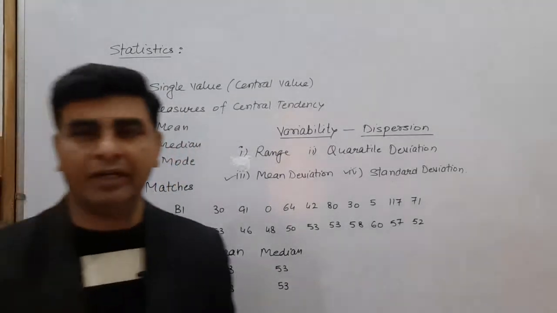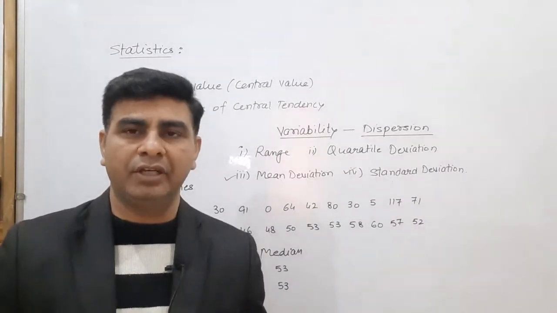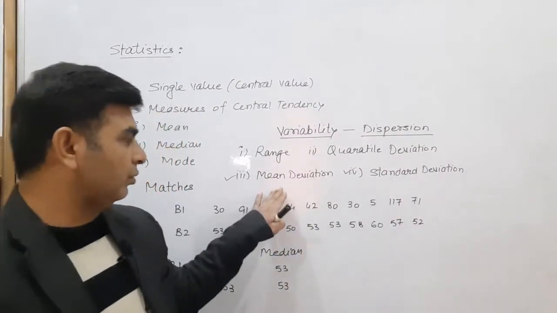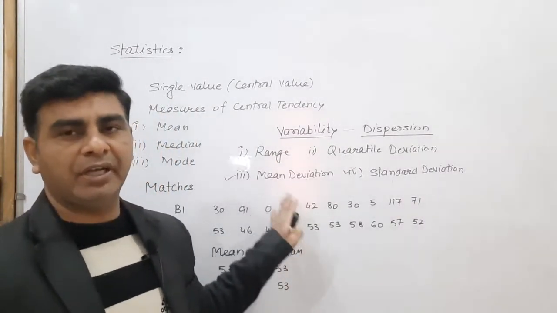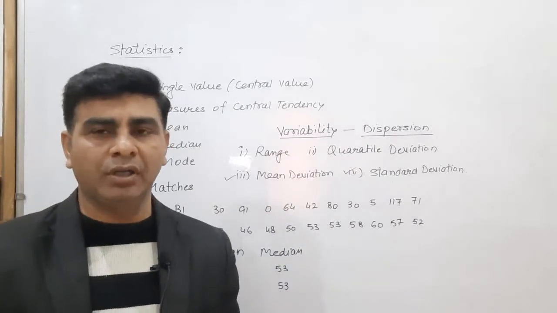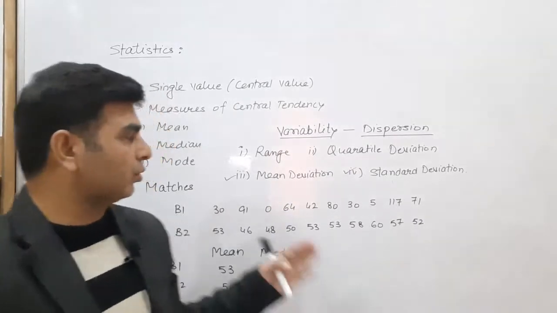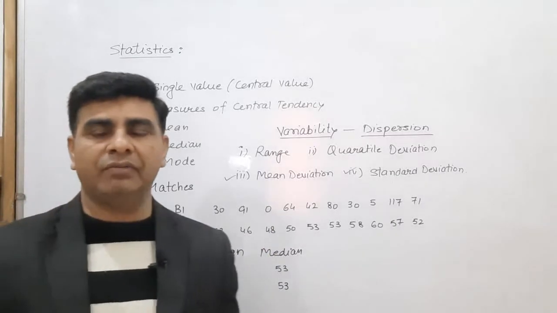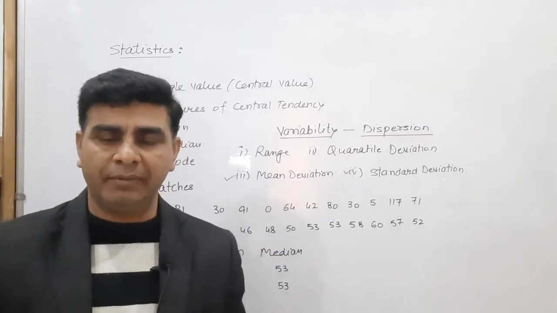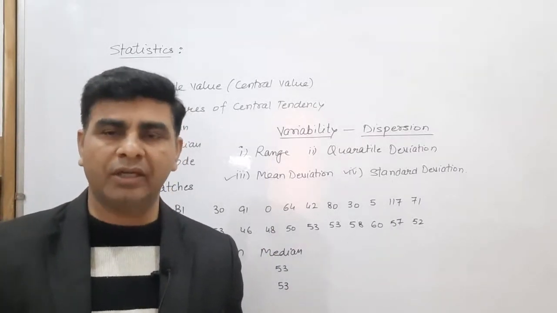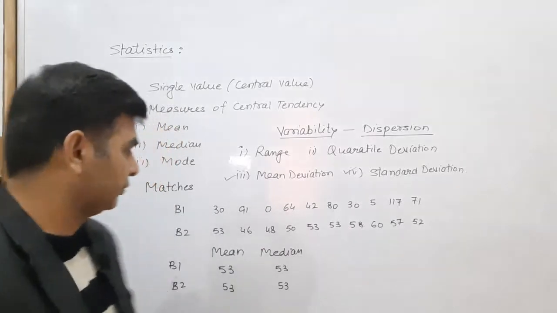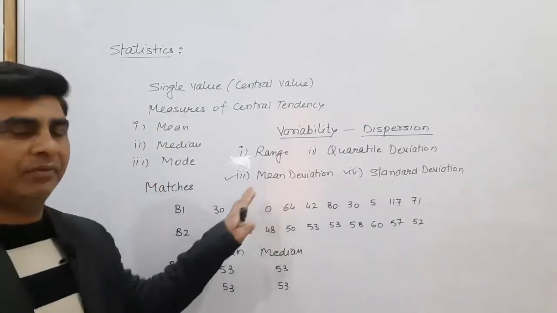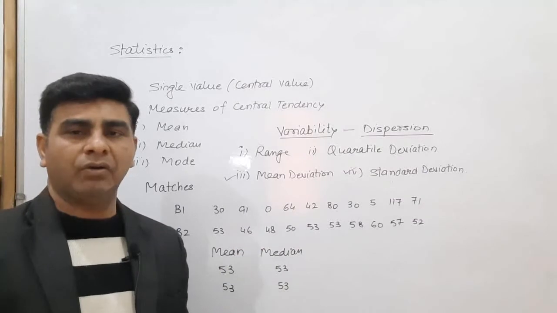और mean deviation start करने से पहले बच्चों, mean deviation it may happen through your mean as well as median. Mean deviation आपका हो सकता है mean के through भी और median के through भी हो सकता है. So let me discuss first of all how can we find the mean and median for ungrouped data, group data both. क्योंकि mean deviation निकालने से पहले we have to discuss about how can we find the mean.